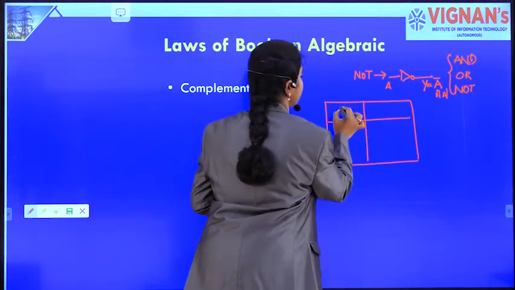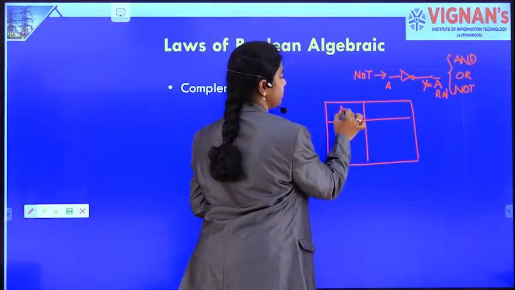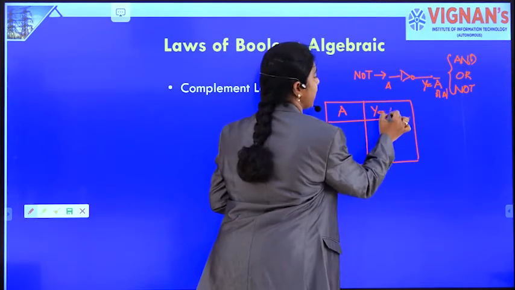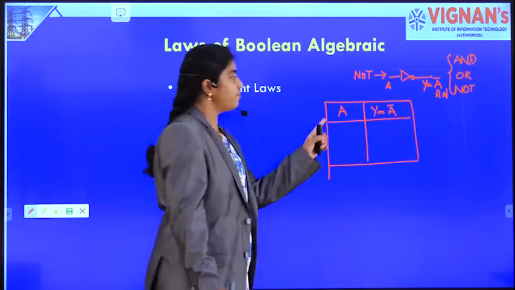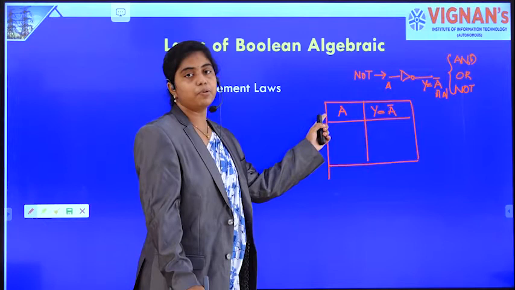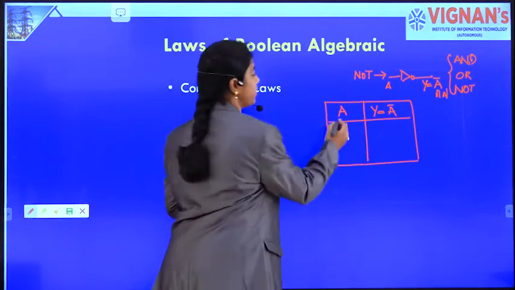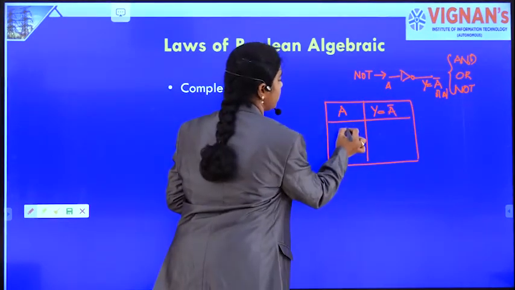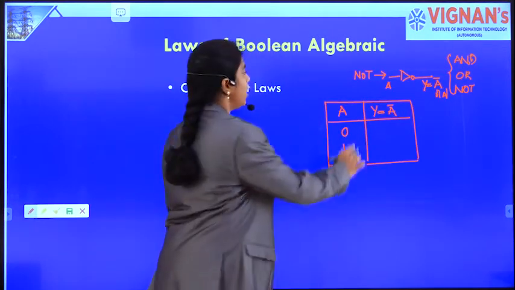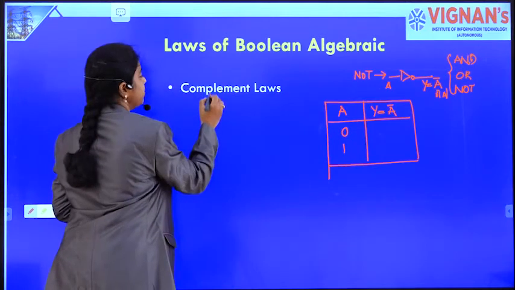So coming to the truth table of this NOT gate, the input is one variable A and the output is nothing but A bar or A complement. If one variable is there at the input, the possible number of input combinations is 2 power 1, that is 2. So what are the input combinations? 0 or 1. NOT gate, a complement is nothing but inversion.